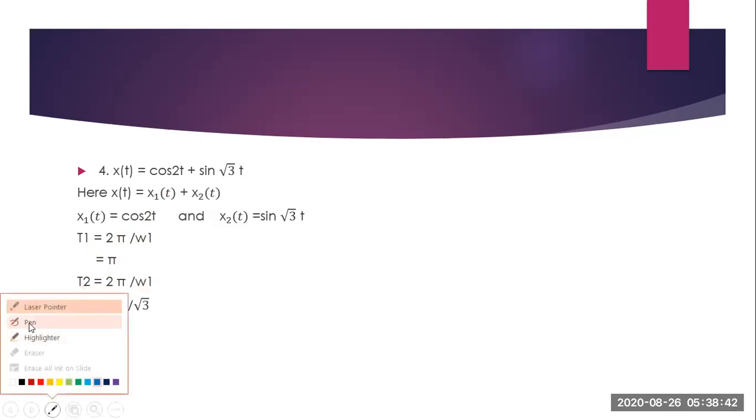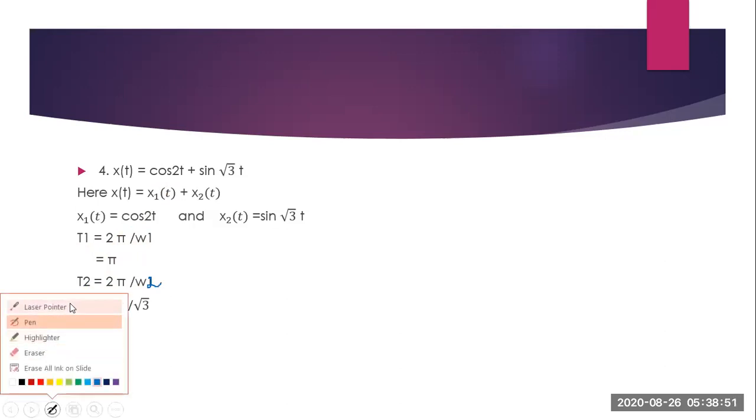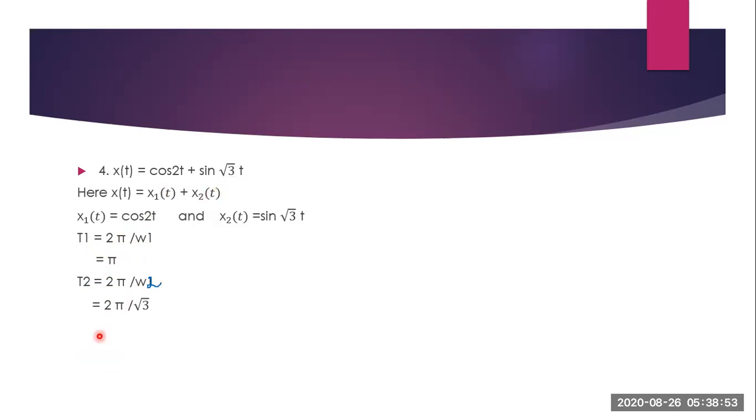So first you take T1. T1 will be equal to 2 pi by omega 1. Here omega 1 is equal to 2. So 2 pi by 2, the answer will be pi. Now T2 will be equal to 2 pi by omega 2. Omega 2 is root 3. So 2 pi by root 3 is T2. Now you take the ratio. When you take the ratio, you get root 3 by 2.